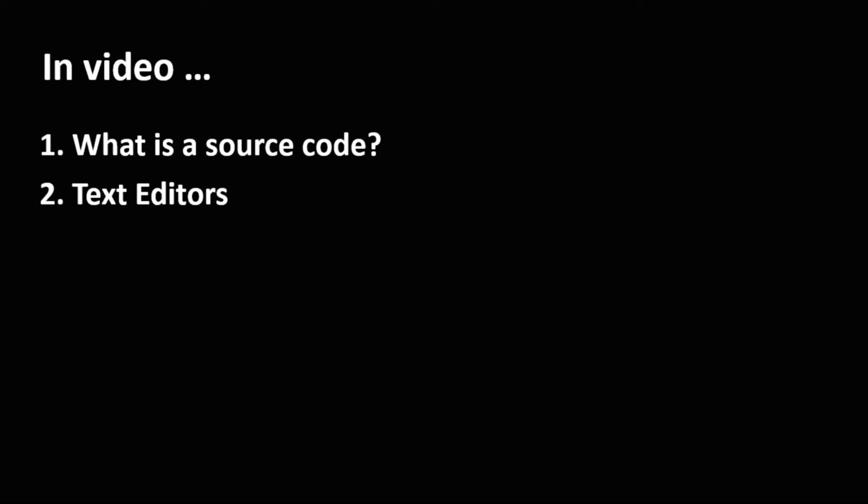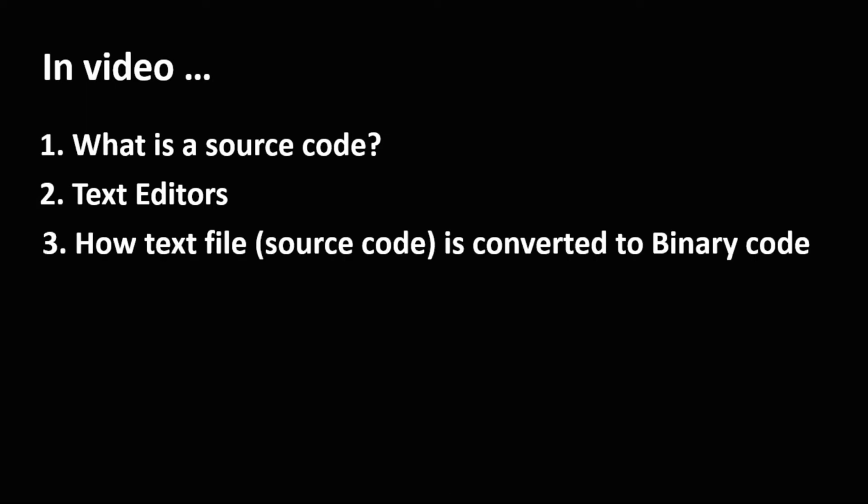Note that text editors are also software intended for manipulating text. Next, how is a text file converted to binary code? Essentially, a source code is converted into binary code, and this is a complicated process, but here we will learn just the basics.